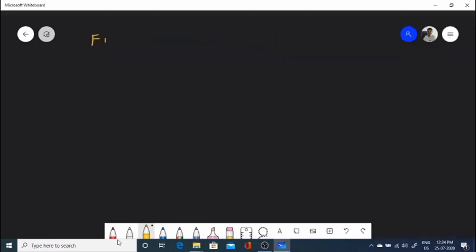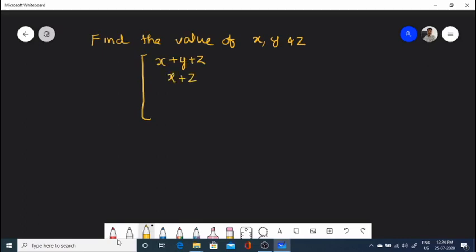Let's take another example. Find the values of x, y, and z in the matrix x plus y plus z, x plus z, y plus z equals 9, 5, 7.